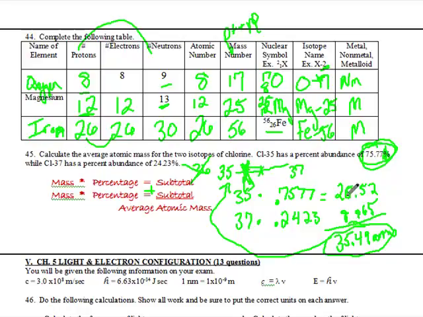So do the work and then logically think about your answer. Does it make sense? All right, and that's it for this chapter. Let's move on to light and electron configuration.